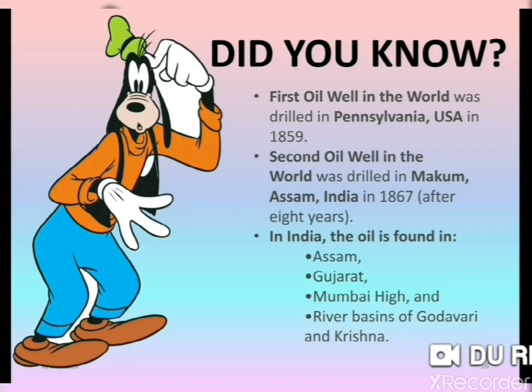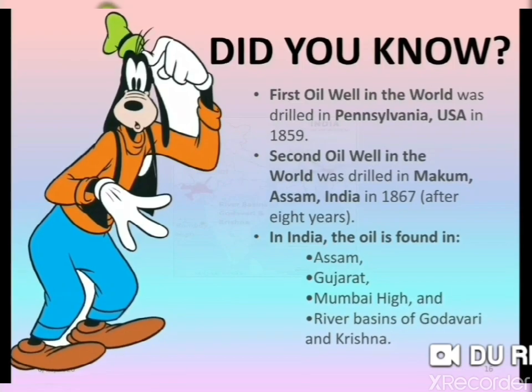The second oil well in the world was drilled in Makum in Assam in India in 1867. After 8 years, in India, oil is found in Assam, Gujarat, Mumbai High, and the river basins of Godavari and Krishna.